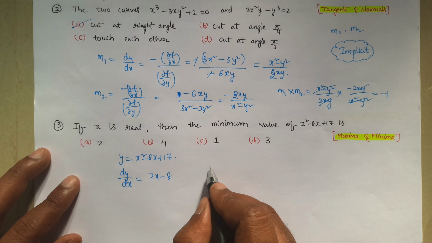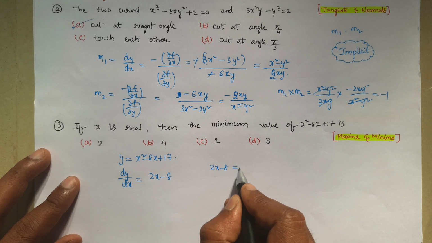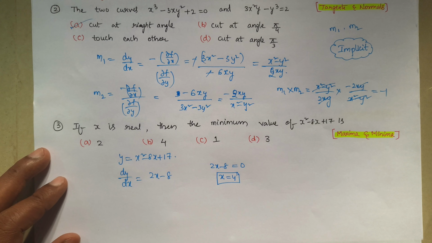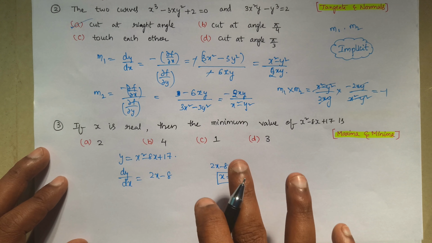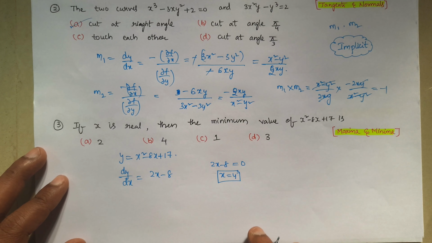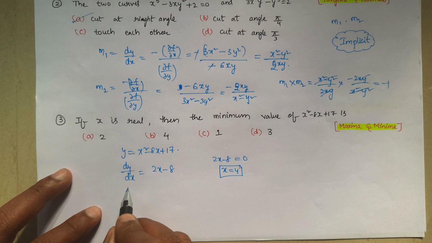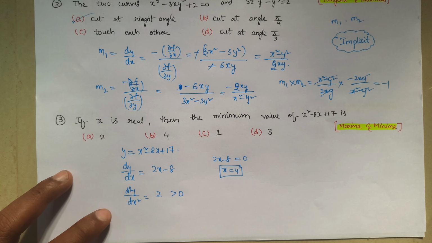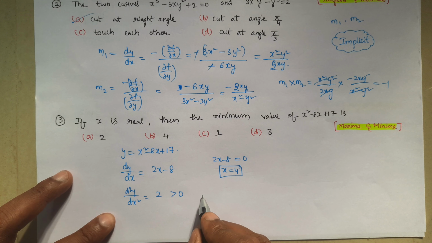So generally what we have to do, 2x minus 8 equal to 0, so x equal to 4 we will get. So point we got. Now at that point they are asking minimum. So minimum will exist or not, we will check first. So for that purpose we have to find d square y by dx square. So if we find d square y by dx square, we will get 2, nothing but greater than 0. So whenever d square y by dx square is greater than 0, that means we will get minimum value.